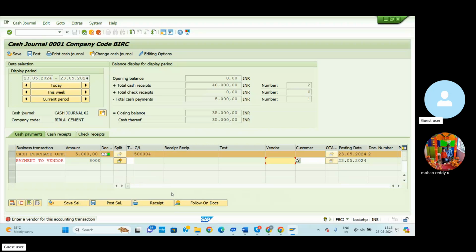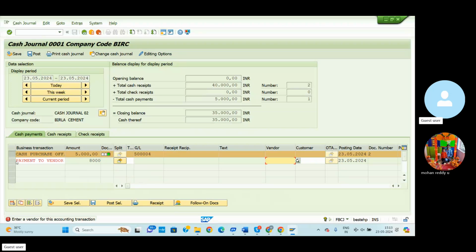In some scenarios, like vendor emergency situations, we need to pay some basic amount, so we can pay the money to the vendor from the petty cash GL account.